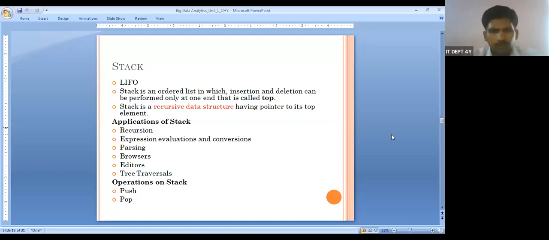Then another one is about browsers. What is a browser? You can simply say that the thing that comes into the picture is the URL. For example, we type www.google.com. Later, we search for some word. What is going to happen to the URL? The URL is going to be incremented, with a slash and everything added. Once we go back, everything is removed step by step. Yes or no? Same thing here.